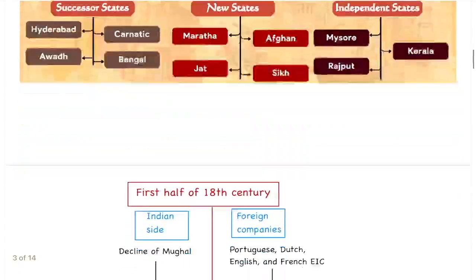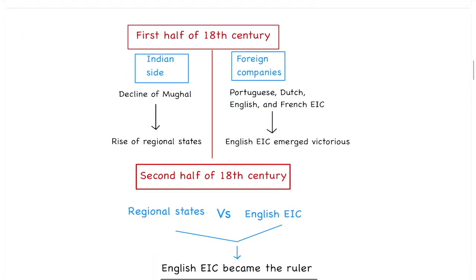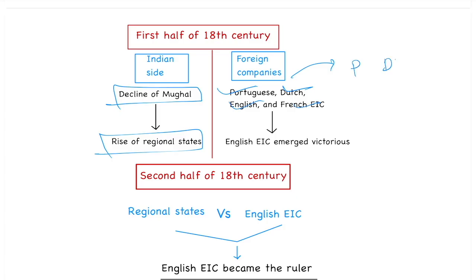If you see the Indian side in the 18th century, there was a decline of the Mughals and a rise of regional powers. But if you see the European companies who came to India for trade, like Portuguese, Dutch, English, and French, remember this P, D, E, F. There was strong competition among all of them and they fought against each other.